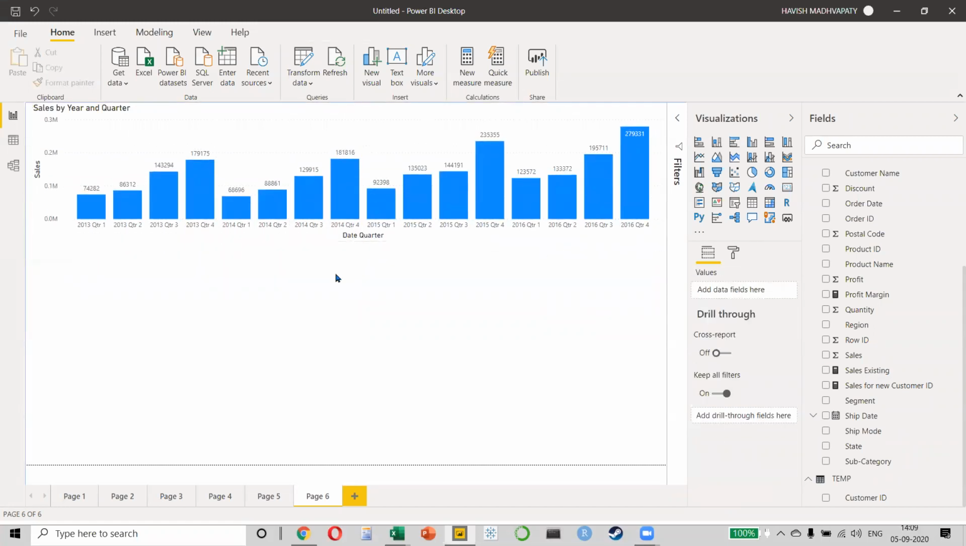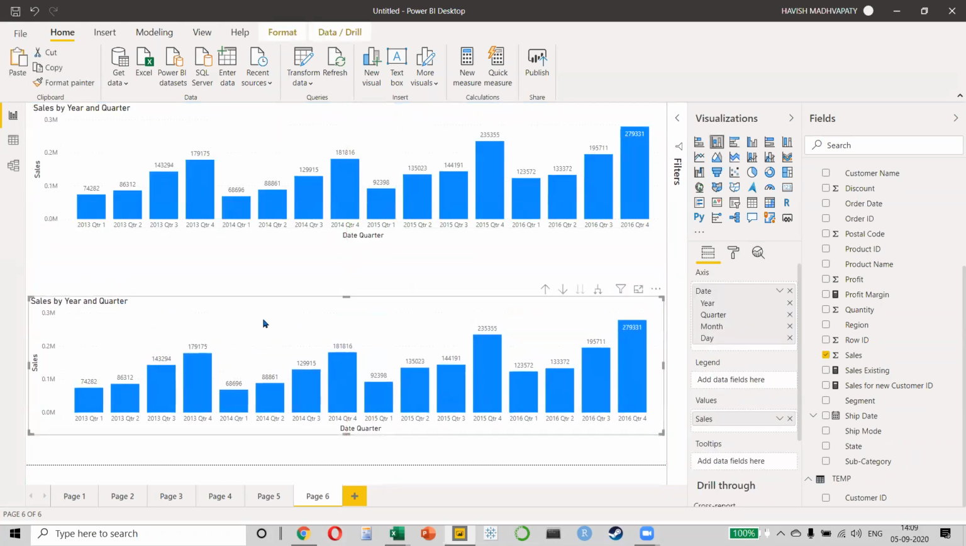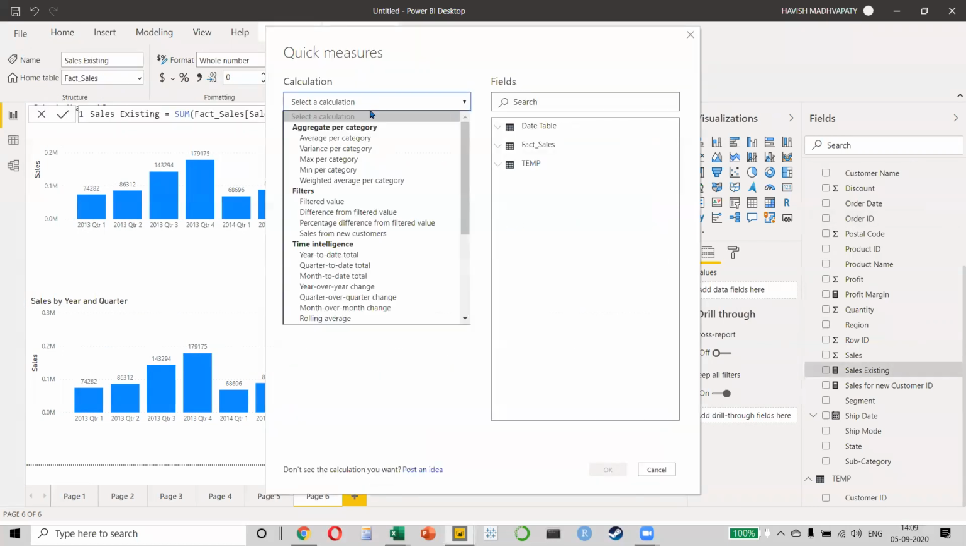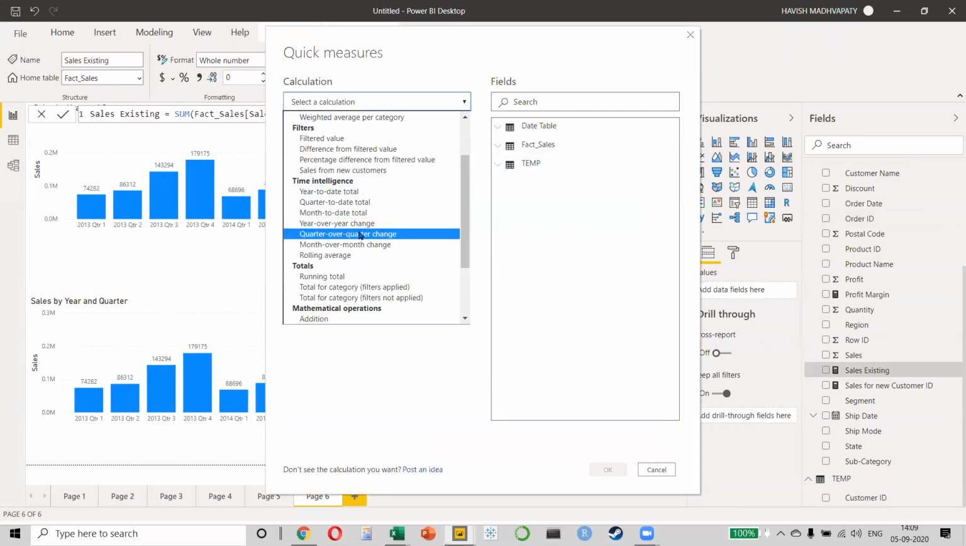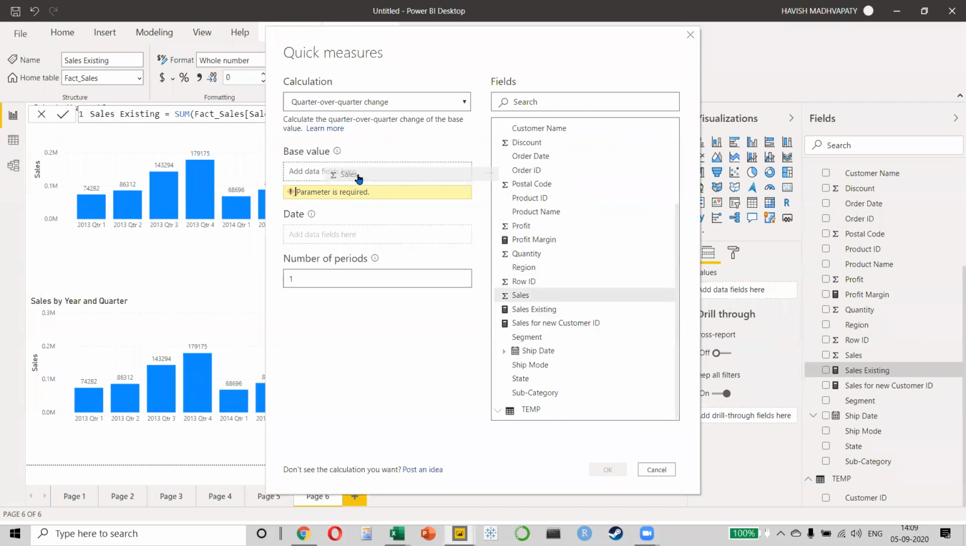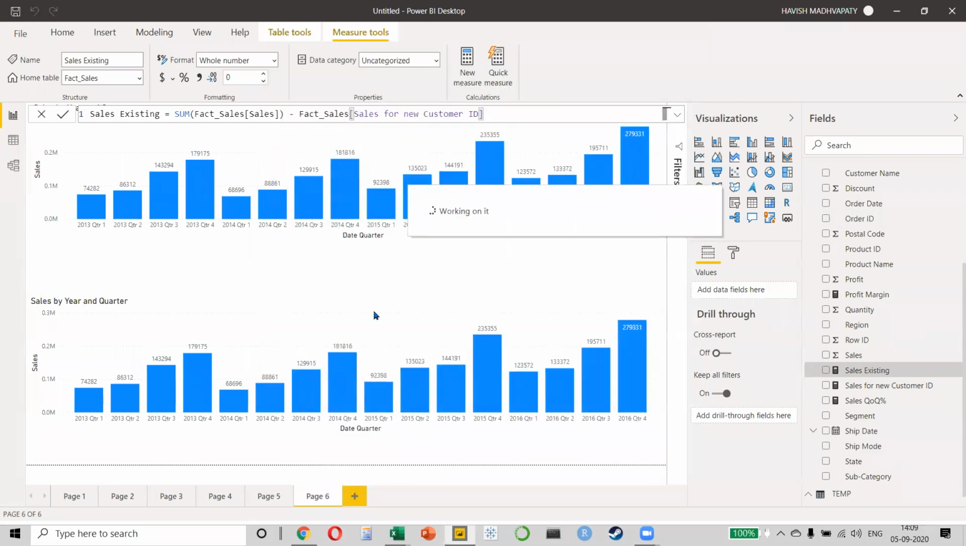Very simple. I will make the same chart once again, Control C, Control V. I want to create a calculation. Same thing, new quick measure. We want to create a QOQ change, which is a quarter over quarter change. The base value is what? It is my sales value. What is the date? The date is my date. And the period is 1. Basically, I want to compare my current month versus the previous month. Once I've done this, very simple.